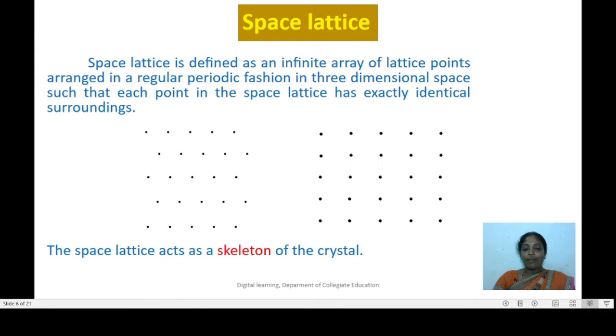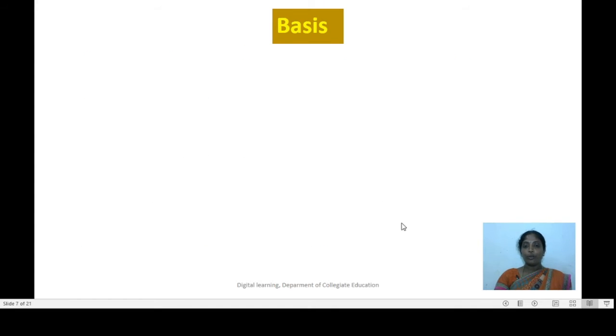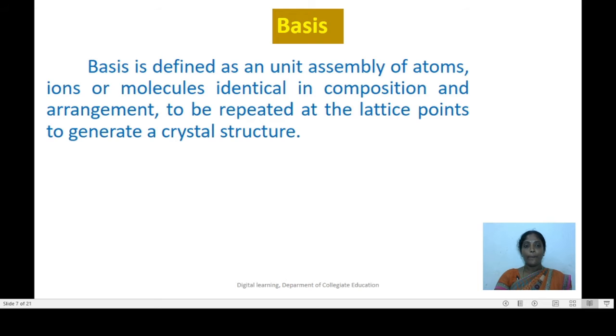The lattice constant along the crystallographic x-axis is denoted as a. The lattice constant along the crystallographic y-axis is denoted by b, and the lattice constant along the crystallographic z-axis is denoted as c. Let us know about basis.